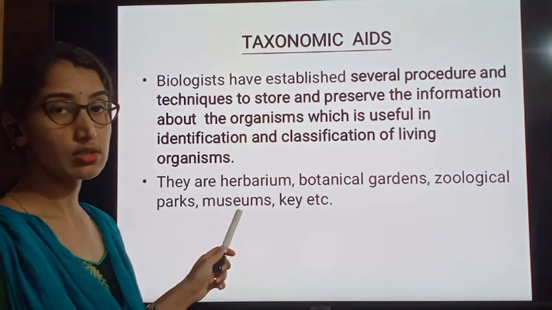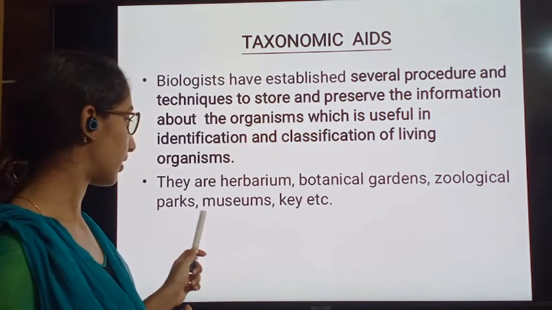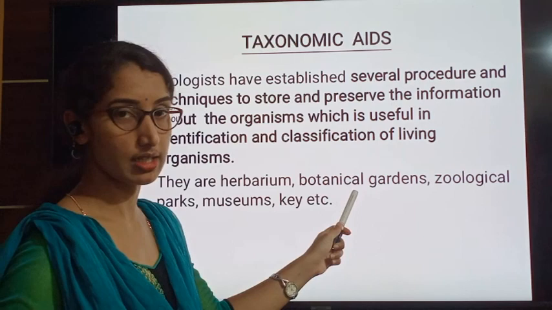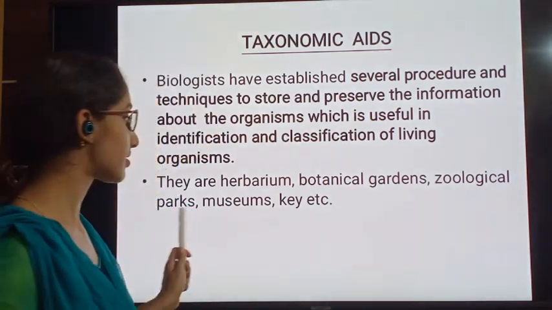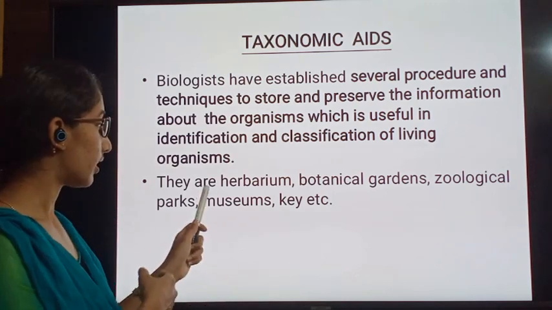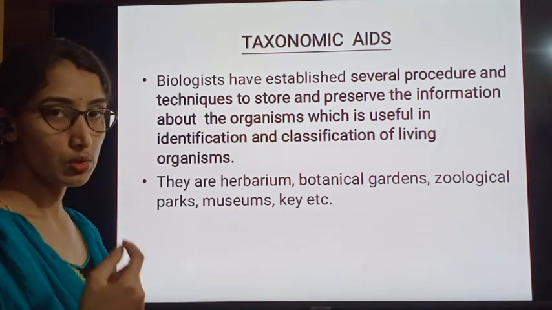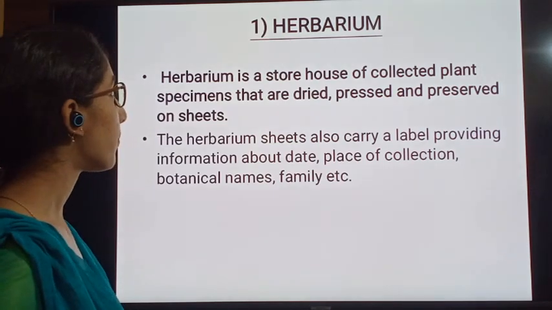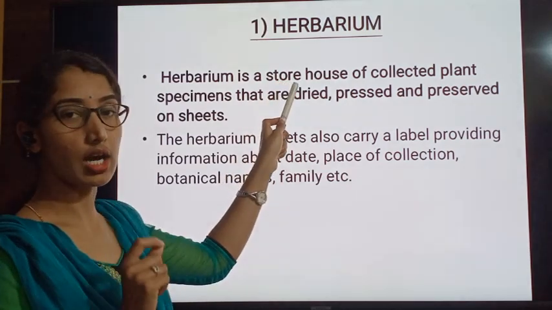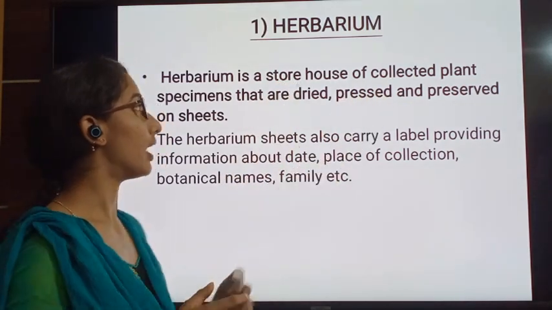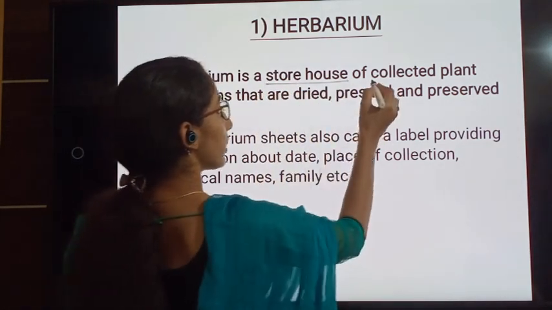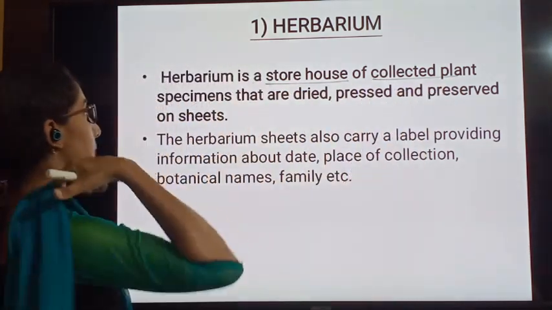There are different taxonomical aids. Very few of them are listed here. One is herbarium. The second one is botanical gardens, then zoological parks, museum, key, etc. Now we shall go through one by one. The first one is herbarium. Herbarium is a storehouse of collected plant specimens.